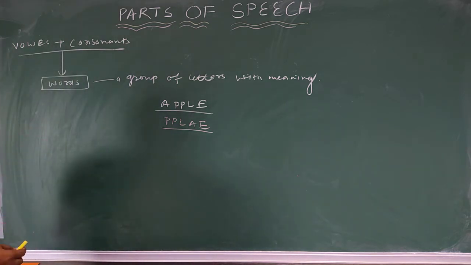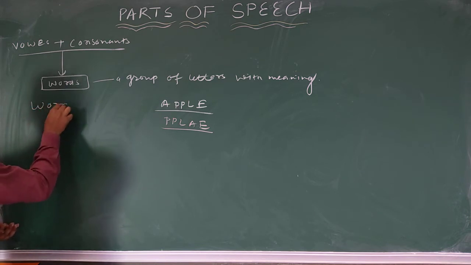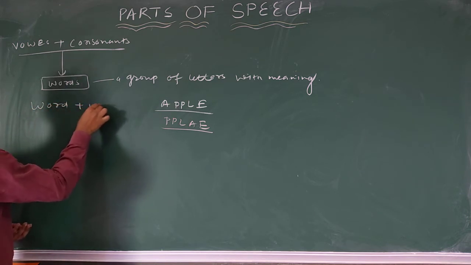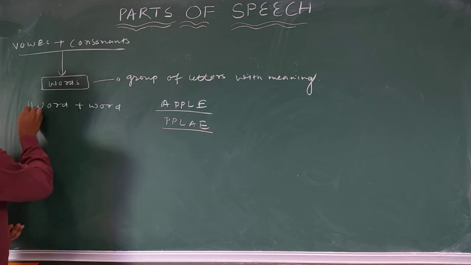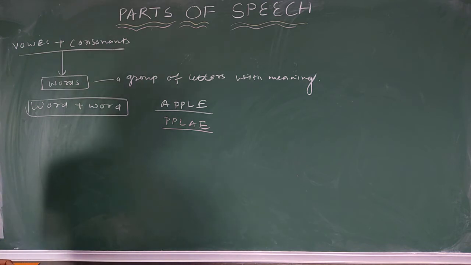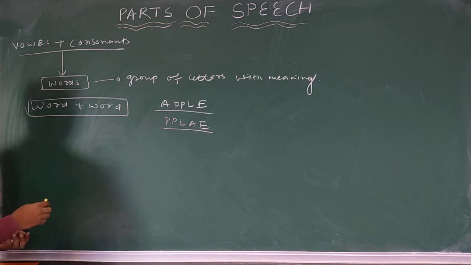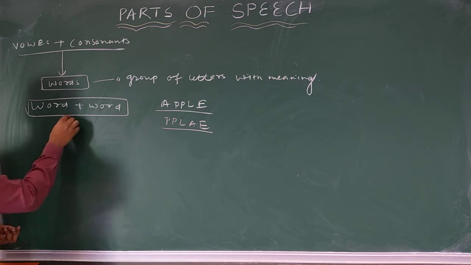Now, the question is: what happens when words combine together? When we have a group of words, what are the possible terms that can be produced?